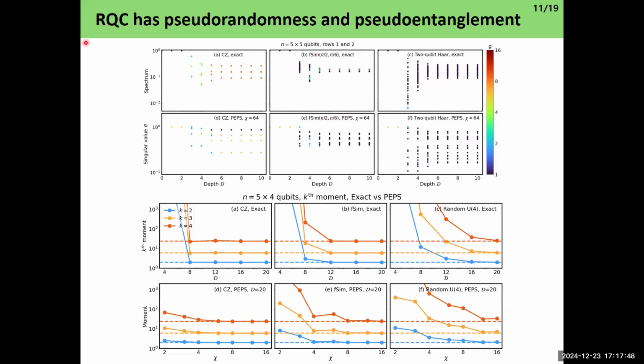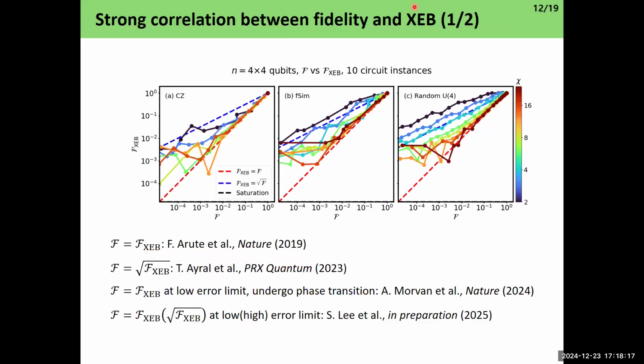So random quantum circuits have pseudo-randomness, meaning not truly Haar random but close to it, and pseudo-entanglement, meaning that even though it is pseudo-random, it has different entanglement properties. That's an interesting part we were able to find where experiments cannot, because we cannot measure entanglement with experiments unless we do state tomography, which is exponentially hard.